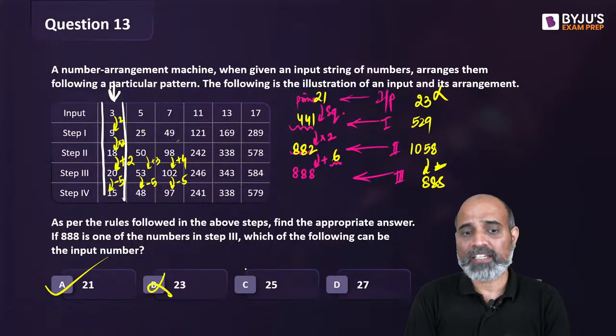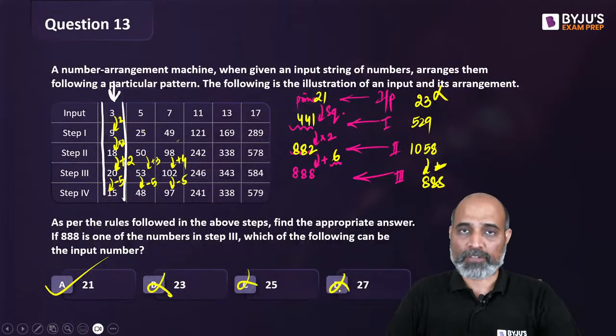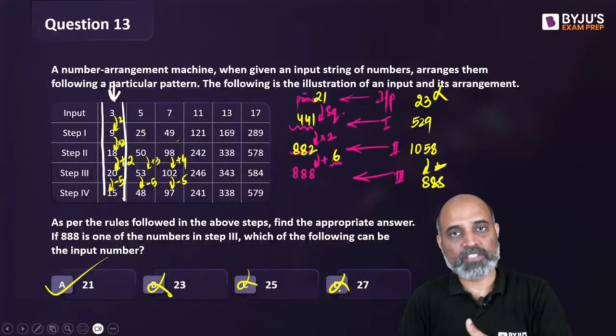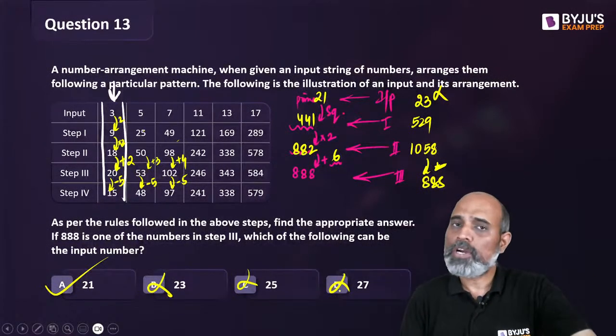And if 23 doesn't make sense, the other three will also not make sense क्योंकि वो भी बड़ा ही है ना. Their squares are going to be larger, their double is going to be larger, then you will have to subtract to reach 888. So 21 makes sense.